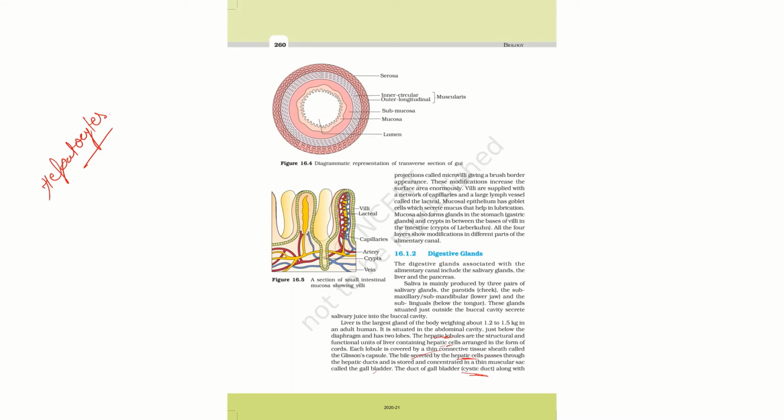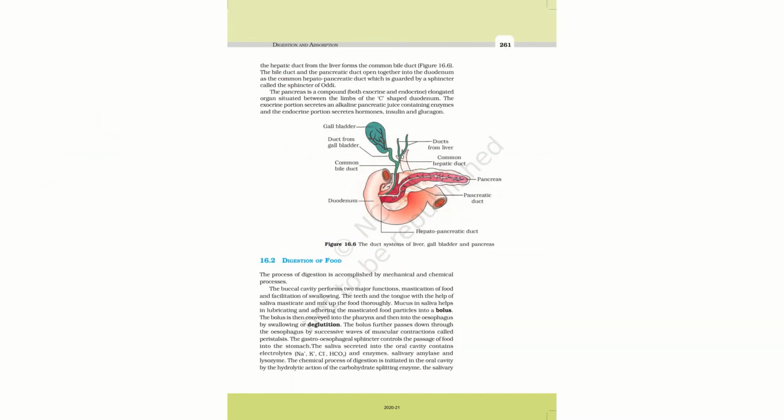The hepatic duct from the liver and the cystic duct of the gallbladder form a common bile duct. The bile duct and the pancreatic duct open together into the duodenum.